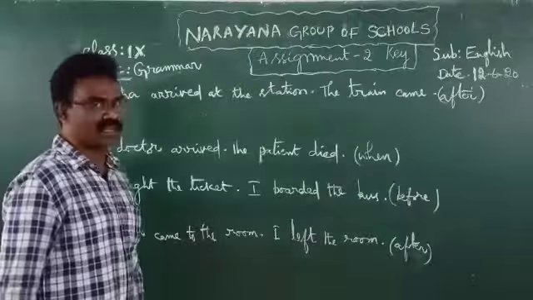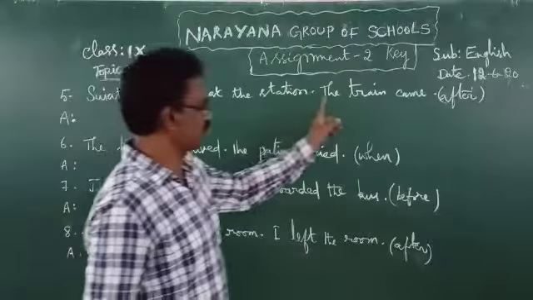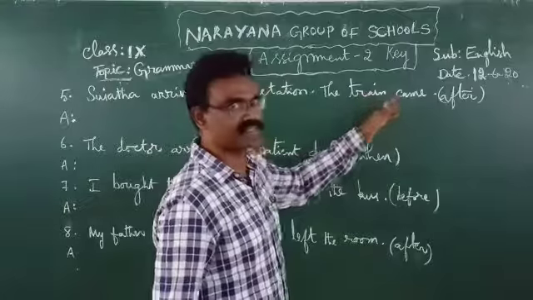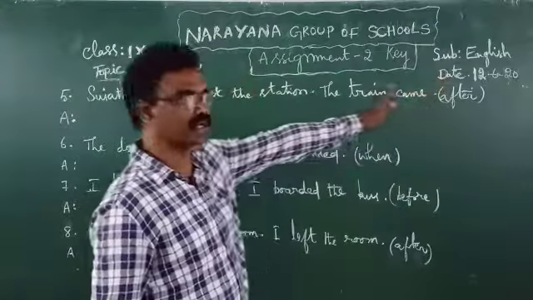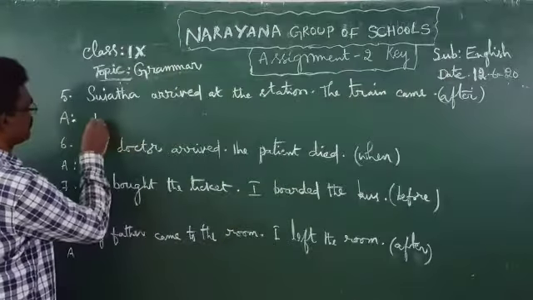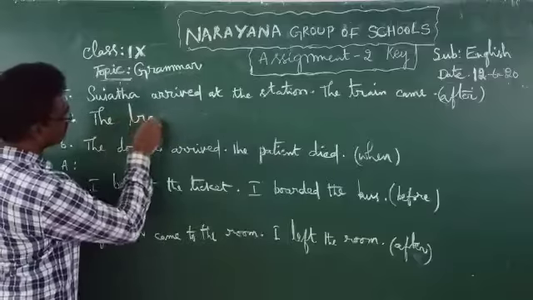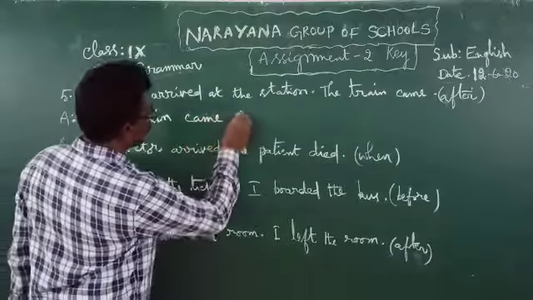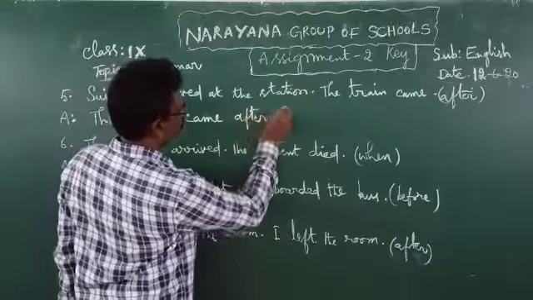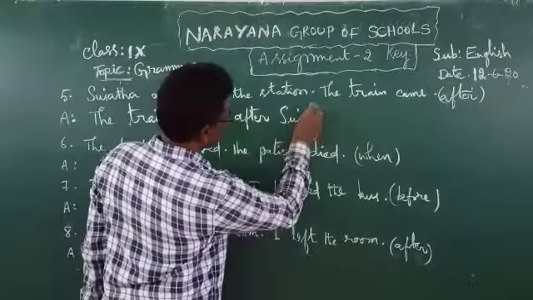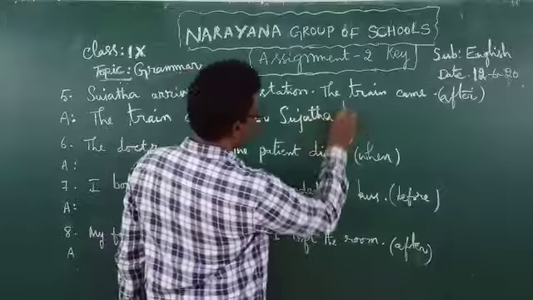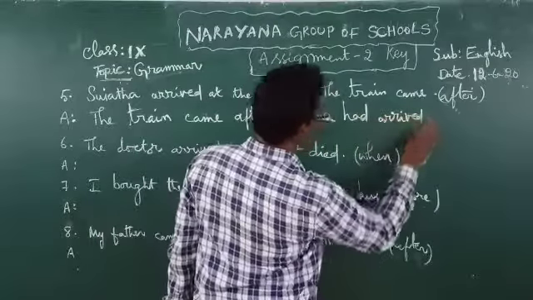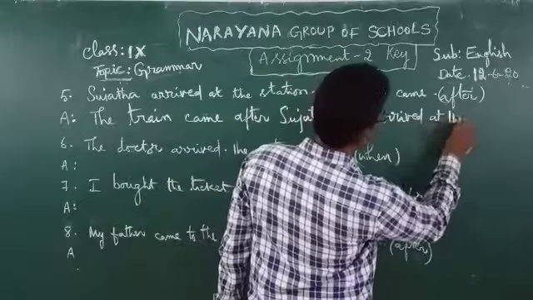Now let us see fifth one. Sujata arrived at the station. The train came. We have to combine these two sentences by using after. Now the answer, the train came after Sujata had arrived at the station.